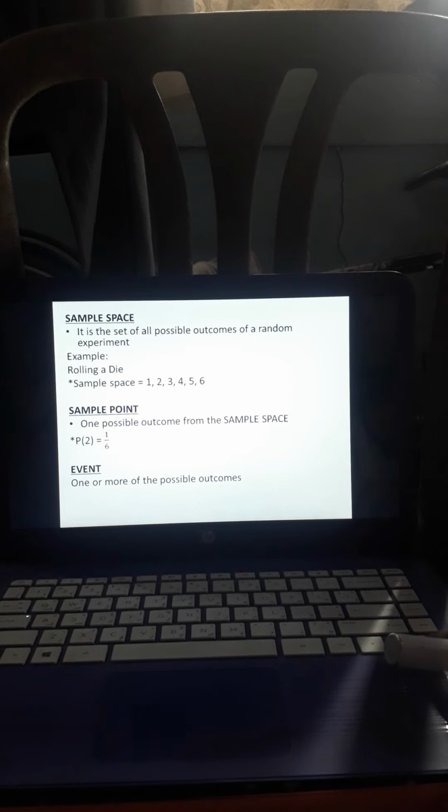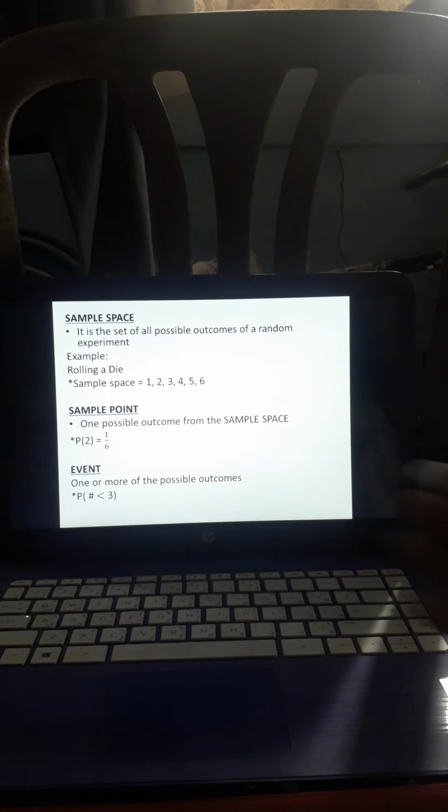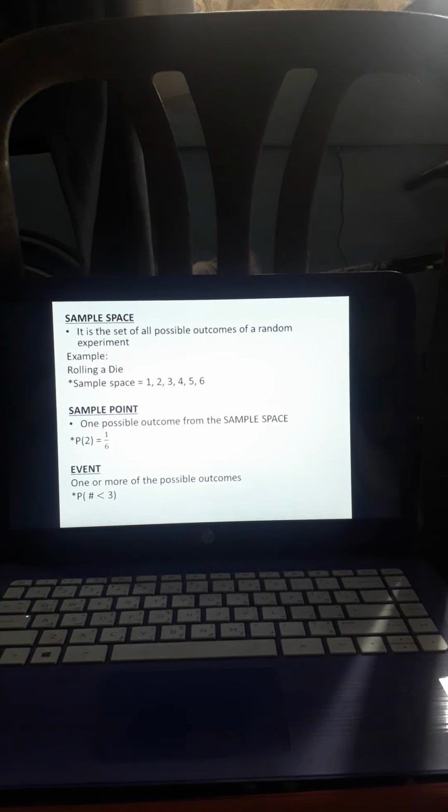And then, we have the event, one or more of the possible outcomes. Kapag event, one or more, meaning mas marami po kaysa dun sa sample point. Kapag sample point, isa lang yung hinahanap. Kapag event, meron tayong one or more of the possible outcomes. Example na lang po, probability of getting numbers less than 3.